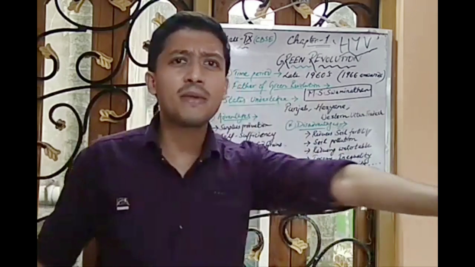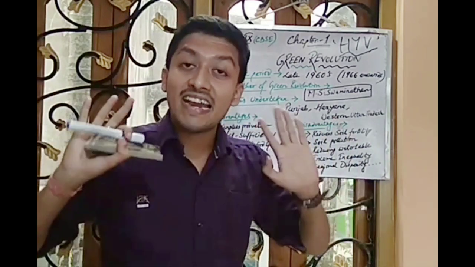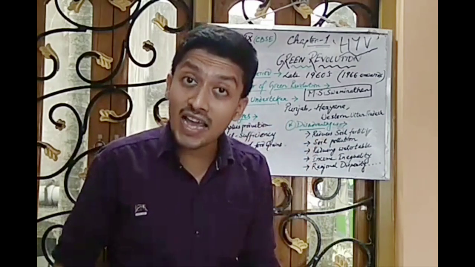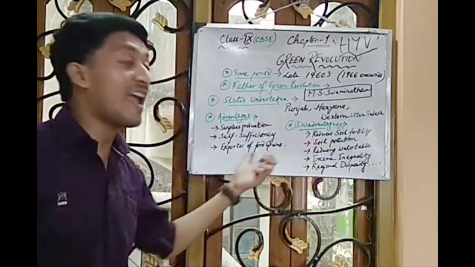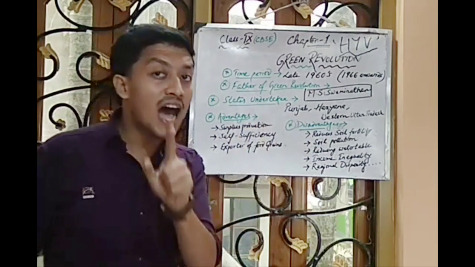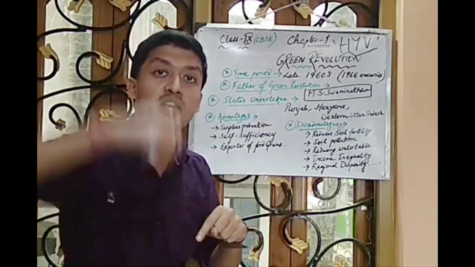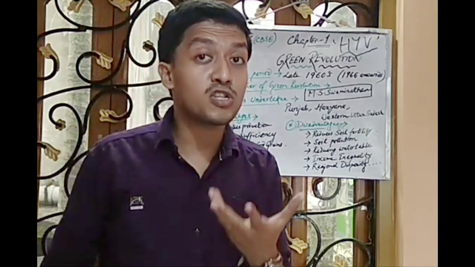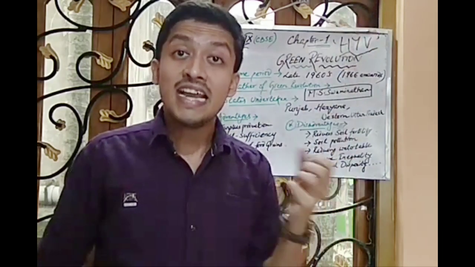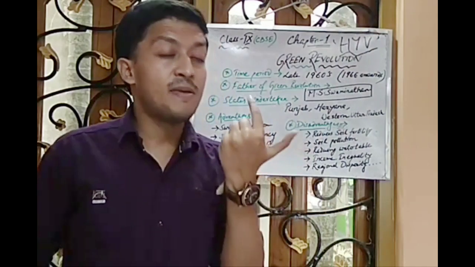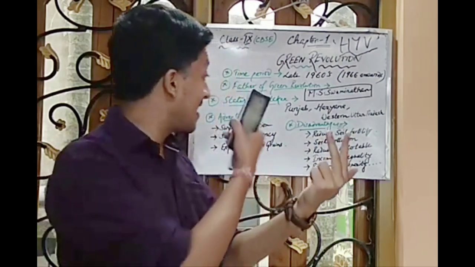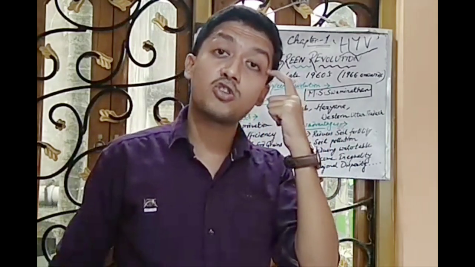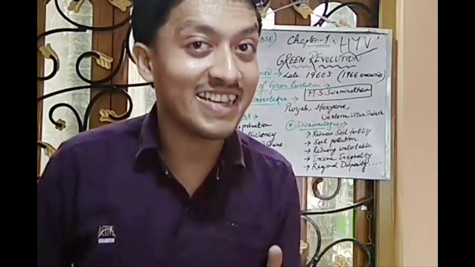Now India can feed the tummy of every person and make the entire country a welfare country. And that's why India, as it now had an enormous amount of surplus food grain, was able to sell its surplus output abroad. That's why India became a great exporter of wheat and rice throughout the world. India has now become self-sufficient. It became an exporter of wheat and rice. And the last one, India produces a surplus amount of food grains. These three advantages are very, very important to be learned and to be kept in your hard disk.